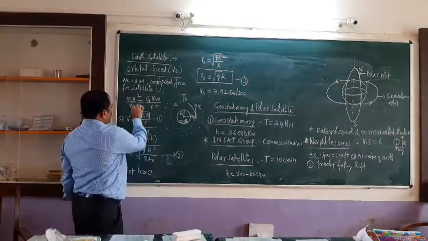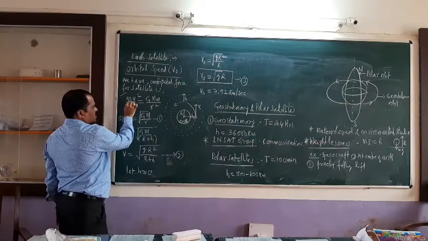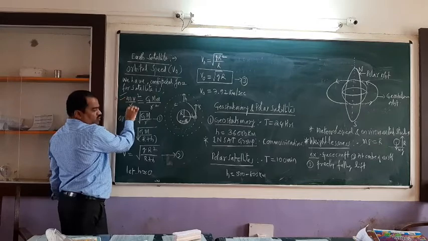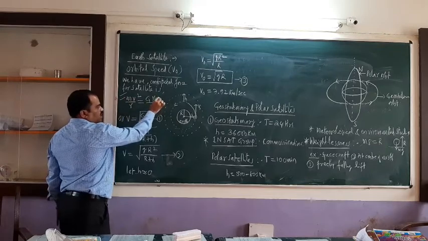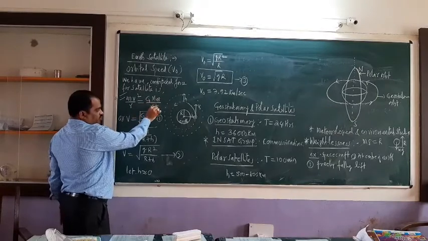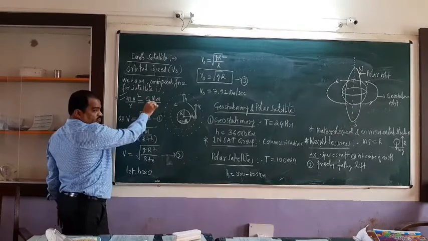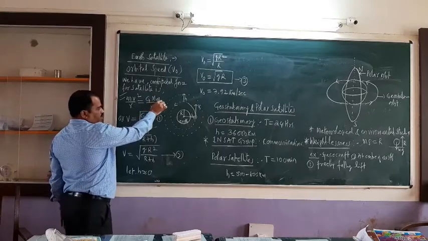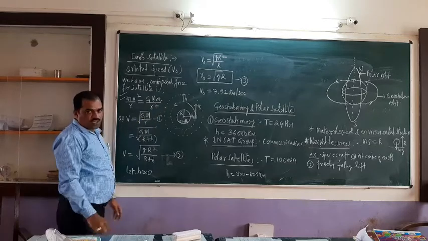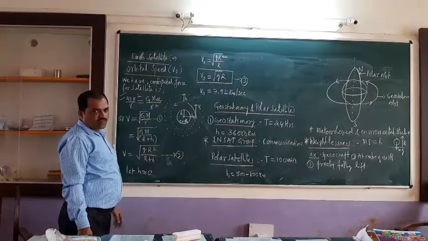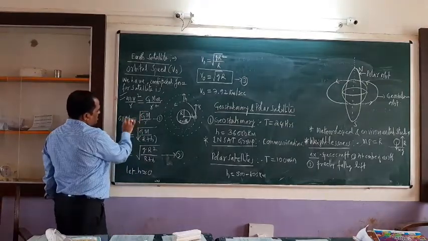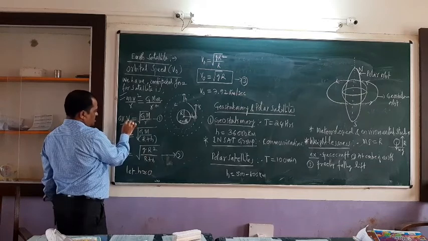So the expression for centripetal force we already know: m v² divided by r. So this centripetal force should be equal to what force? Gravitational force. The centripetal force must be equal to the gravitational force of the earth, that is G M m divided by r². What is M? Mass of the earth. This m is mass of the satellite. And r is nothing but the total distance of the satellite from the center of the earth. So equating this, we can write the expression for v, which is the orbital velocity.